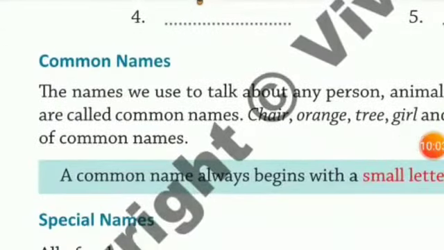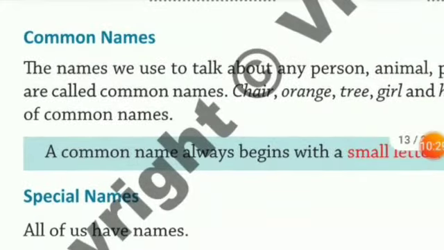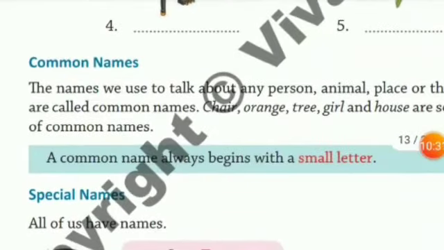Now children, this is all we know about nouns. Now let us learn something more in detail about nouns. When we talk about nouns, we have common nouns and proper nouns. We also have abstract nouns and collective nouns, but at present you will study only common nouns and proper nouns. The names we use to talk about any person, place, animal or things are called common nouns.